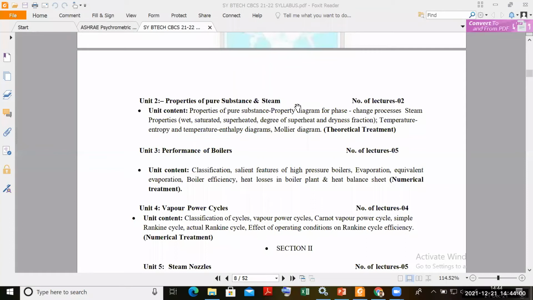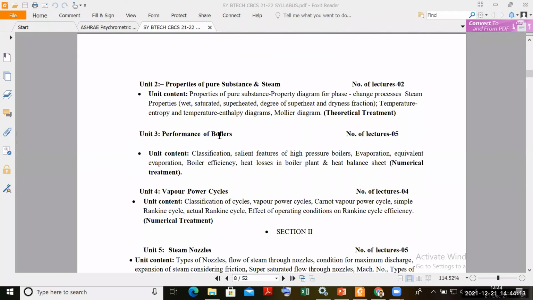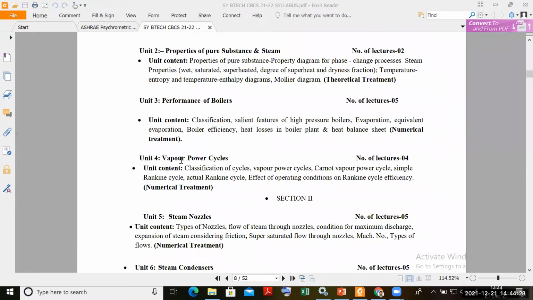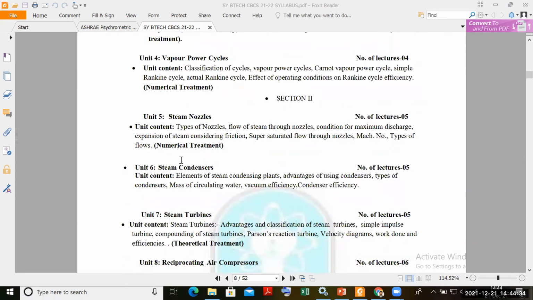The applied part here is related to a thermal power plant station, right? So we are going to study what are the components involved in a thermal power plant. Chapter 2 is related to steam production. Chapter 3 is performance of boilers, right? You may be aware that there is an exam of boiler proficiency. If you clear that examination, then there are very highly paid jobs for boiler engineers in the industries. Then the fourth chapter is related to vapor power cycles. Here we are going to study the driving mechanism of a power plant. And with chapter 4, section 1 ends.